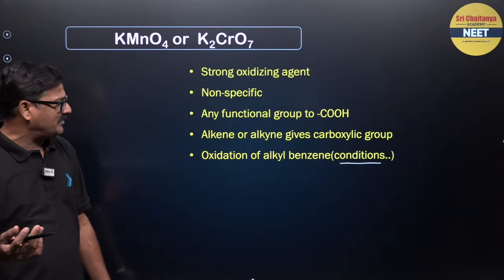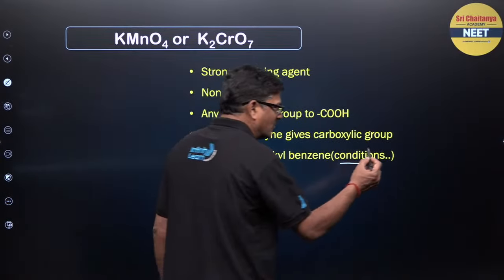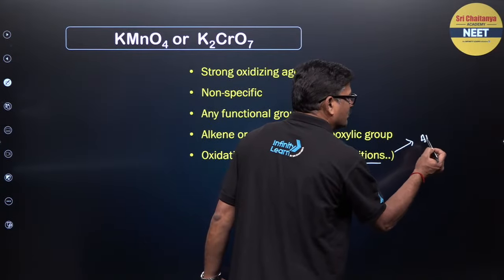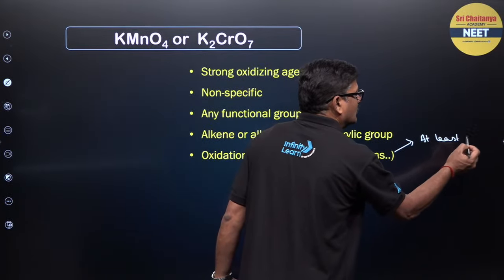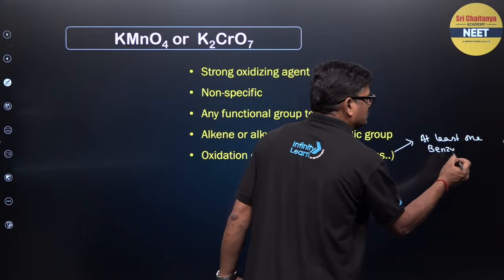So alkylated benzene gives you benzoic acid. Condition number 1: there should be at least one benzylic hydrogen.